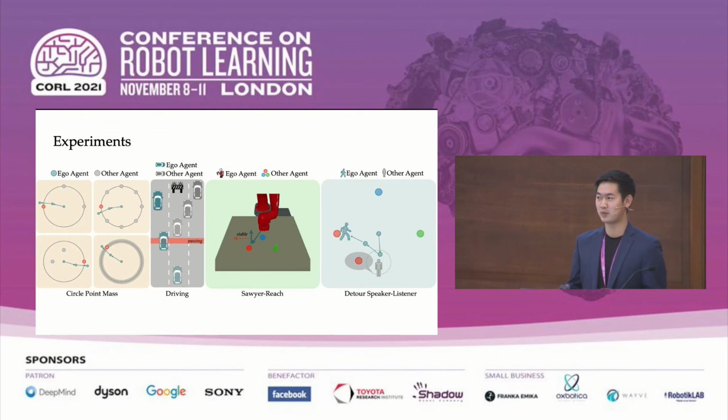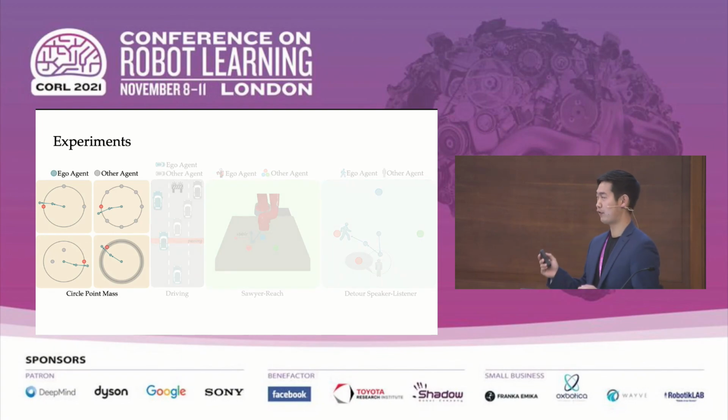So for experiments, we run experiments in a variety of simulated environments, including multiple variants of this circle environment, a driving environment, an assistive robot reaching environment, and an emergent communication environment. And for the sake of time in this talk, I'll present results in the circle point mass environment, specifically the variant with 3 goals, but we have much more results on our website and in our paper.